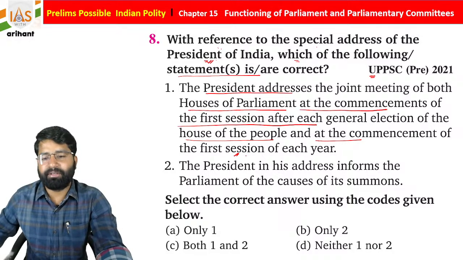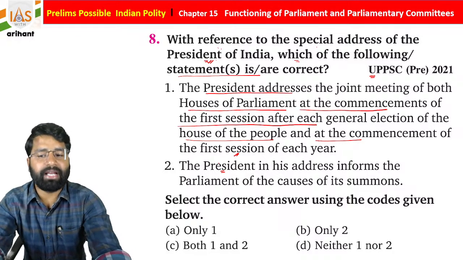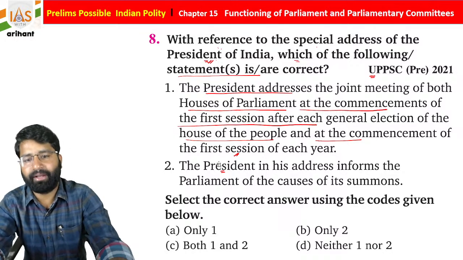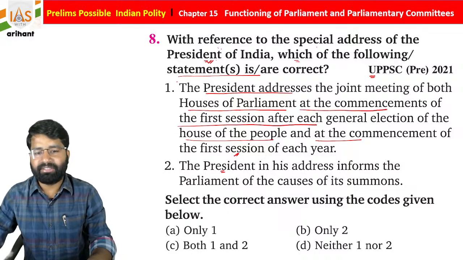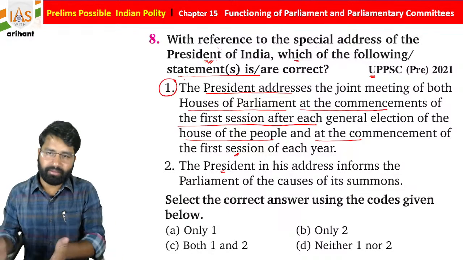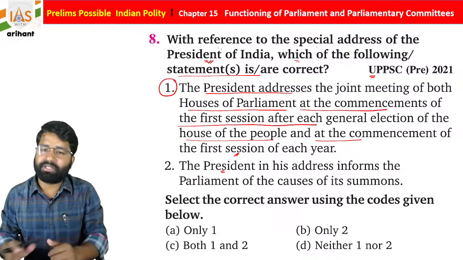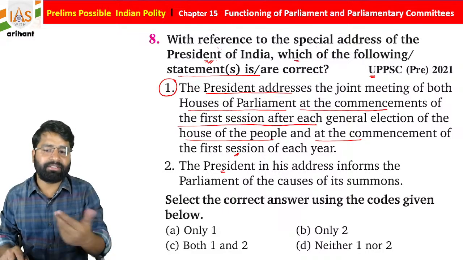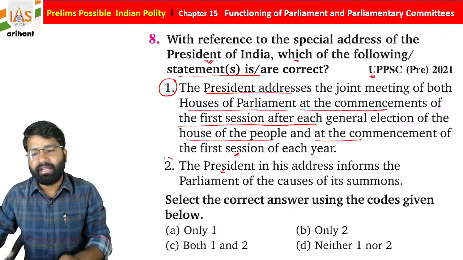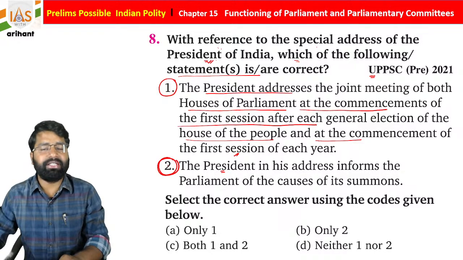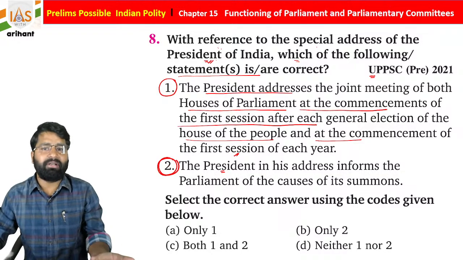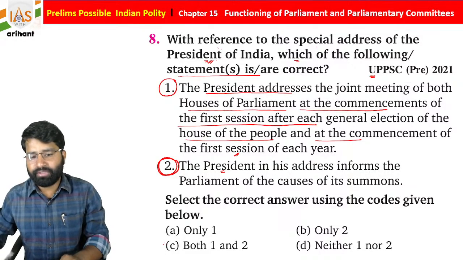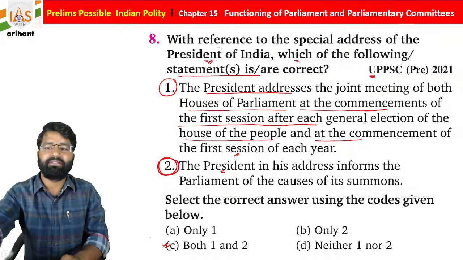Now read the second statement. The President in his address informs the Parliament of the cause of its summons. Okay, so we all know the President addresses after the first meeting after the general election, and at the first session every year. So this is correct. And the President in his address informs Parliament why they meet for the session. Students, what is the reason behind the same? If you see, both statements are correct.